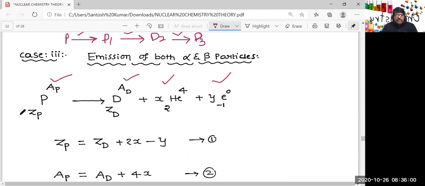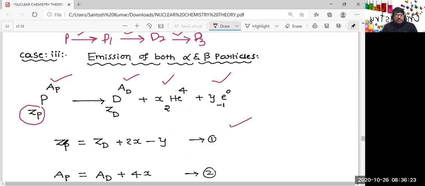So here, the charge of the parent nuclide is equal to the sum of the charges of all species present on the right-hand side of the reaction. So for the daughter nuclide, what is the charge? Zd. What is the alpha particle charge? 2x. What is the beta particle charge? -y. And very clear, this is equation 1.